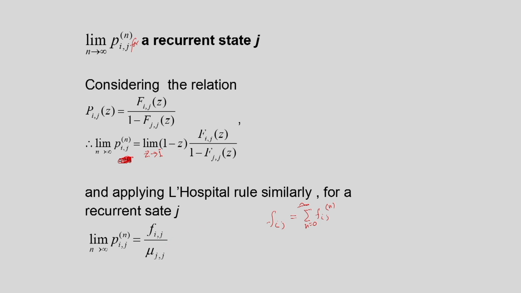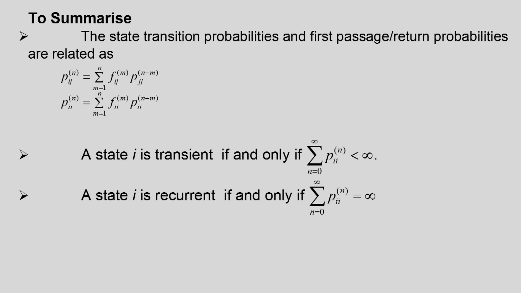So, let us summarize what we have discussed in this lecture. We derived one important relationship: the state transition probabilities and first passage probabilities are related as Pij n equal to the convolution sum of Fij m into Pjj n minus m, m going from 1 to n. The same is true for Pii n. Now, a state I is transient if and only if the sum of Pii n going from 0 to infinity is less than infinity.